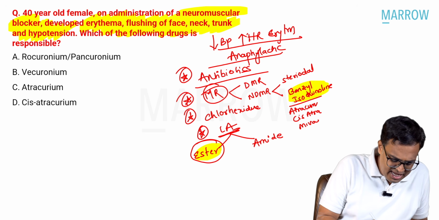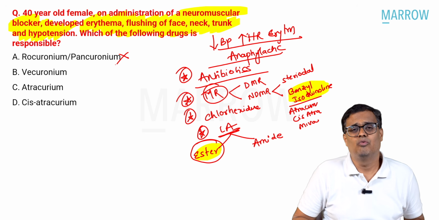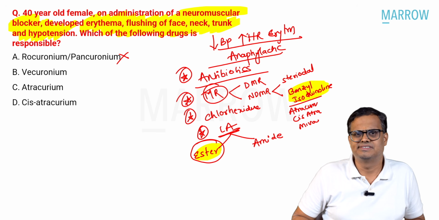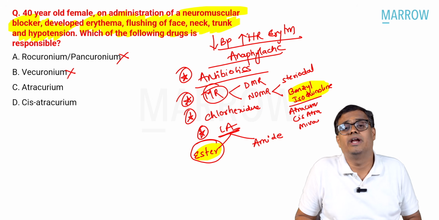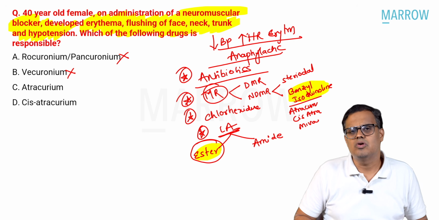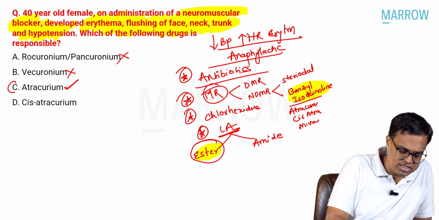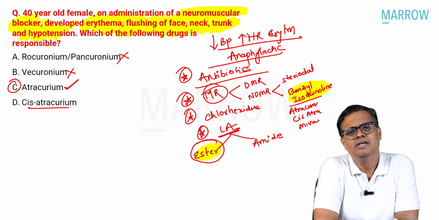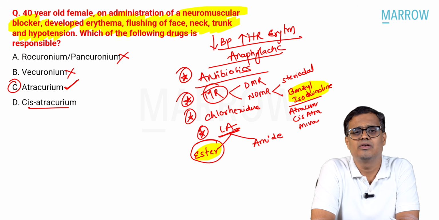Now, let us see the options and come to a conclusion. Rocuronium, pancuronium: we don't know what exactly they have asked, but both of them are not correct. Why? Because they are steroidal groups. Steroidal groups are very, very stable structures, so they are not a common cause for anaphylactic shock. Next one, vecuronium. It's also a steroidal muscle relaxant, so that's also not a common cause, right? Atracurium, yes, atracurium is the correct answer in this situation. Sir, why not cis-atracurium? Again, I have been telling you many times, many students have also marked it right because we talk to many students. Cis-atracurium, cis means what?